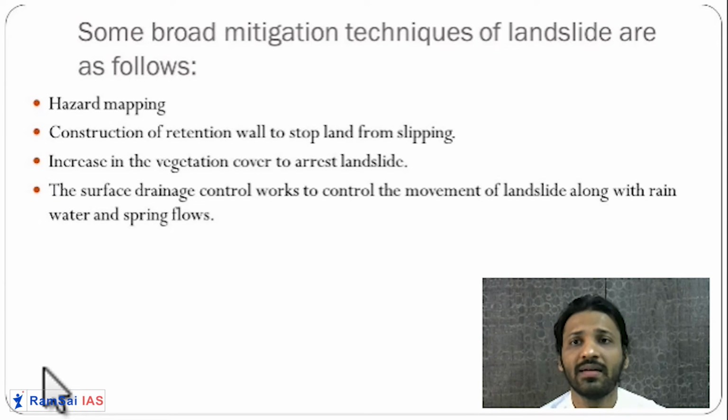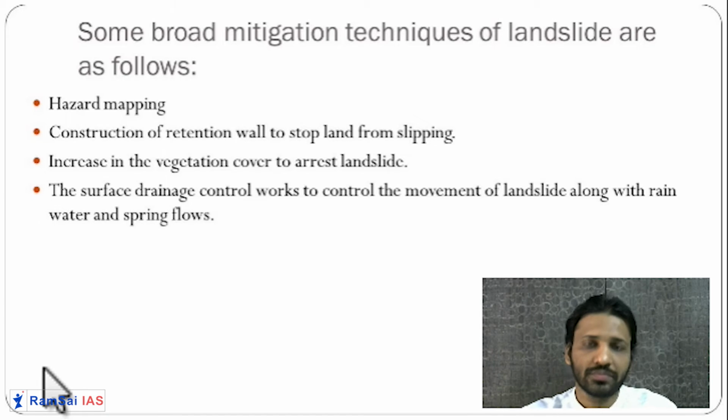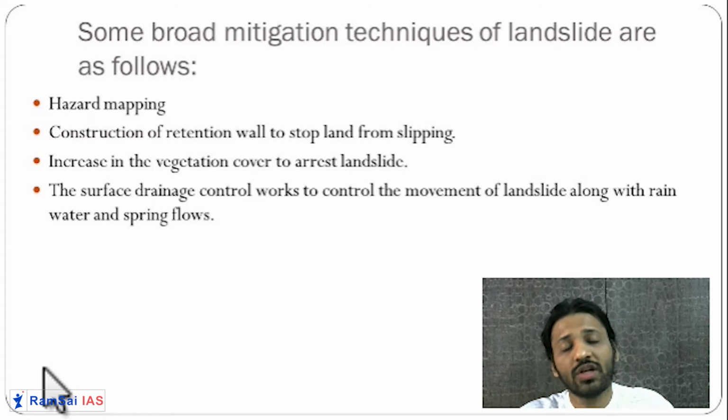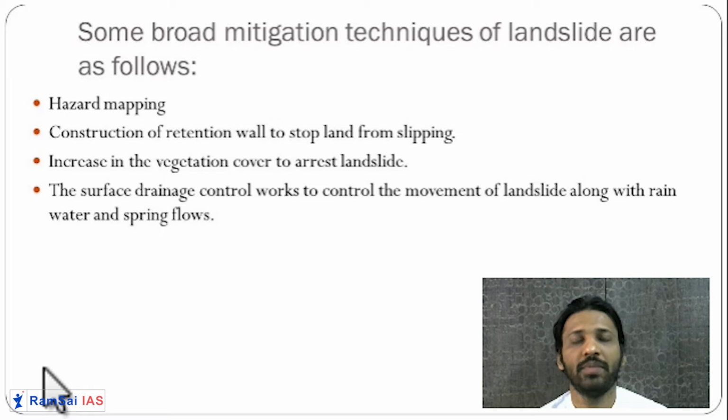Landslide comes under disaster management. We are going to see disaster management as a separate chapter, and under that also we will see landslides. There you will learn what a disaster management cycle is: prevention, mitigation, and building up the capacity.